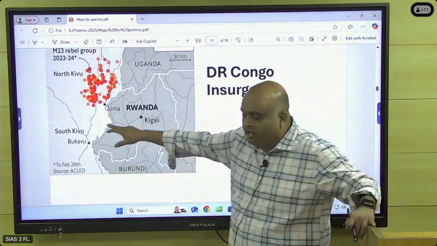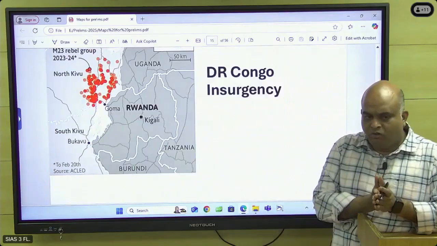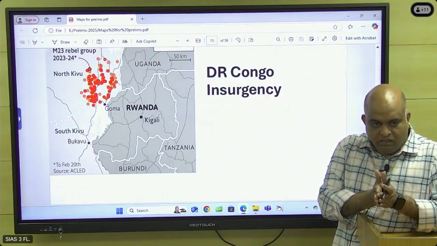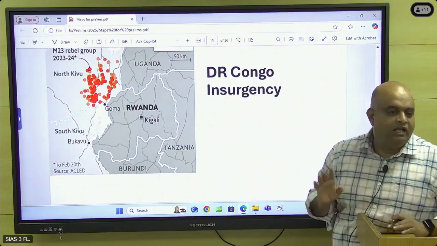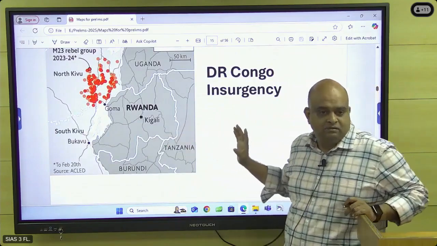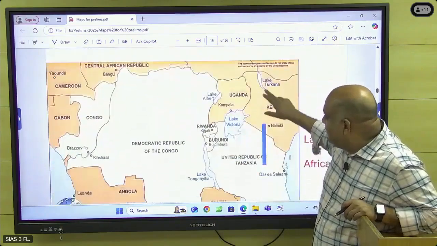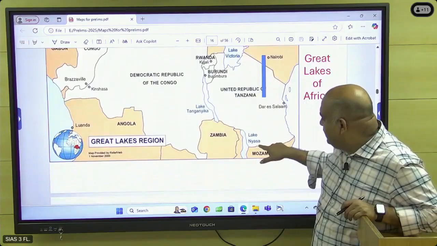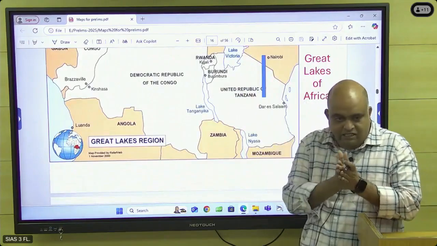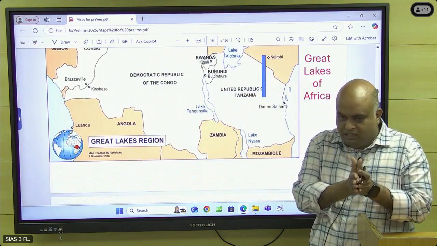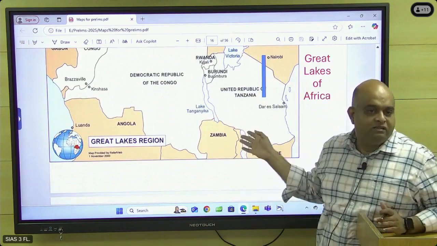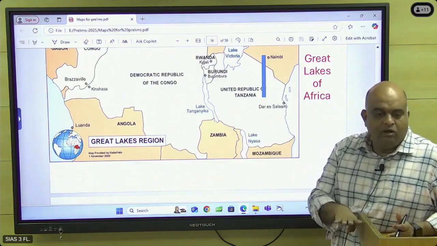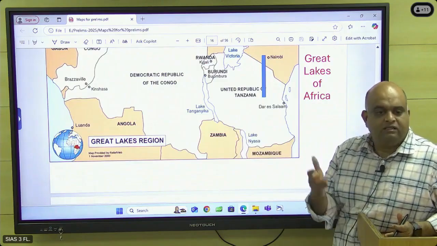This lake, a small lake. Do you know how these lakes were formed? Actually, the tectonic plates split, resulting in a lake. These are all tectonic lakes. Okay, so this is called the Great Lakes. Here the fracture is there. Here you also see Lake Nyasa. So this is the fracture. Literally, the plates are getting split here, resulting in a lower gradient region, a lake.